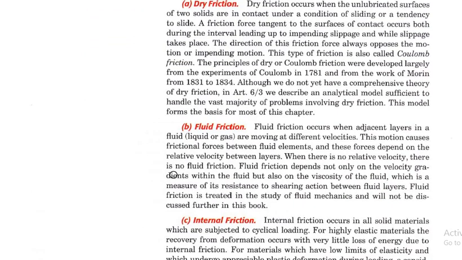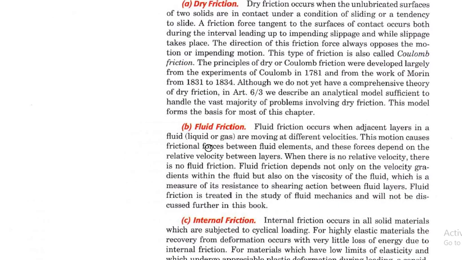Then what is fluid friction? A fluid is basically anything that tends to flow. Fluids are basically of two types, liquids or gases. So the frictional force between moving adjacent layers of the fluid is known as fluid friction. Fluid friction is totally dependent upon the relative velocity between adjacent layers of fluid and their viscosity.